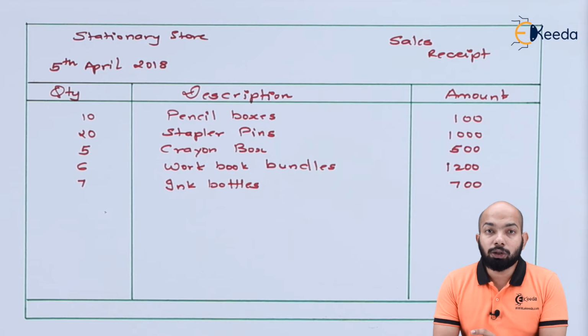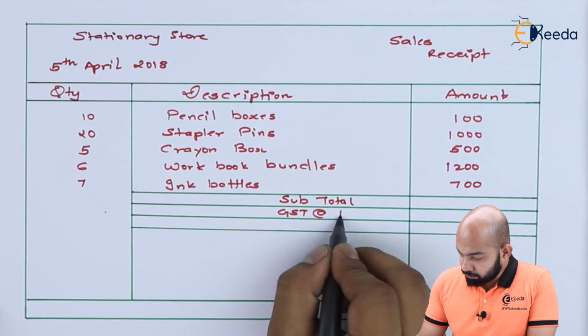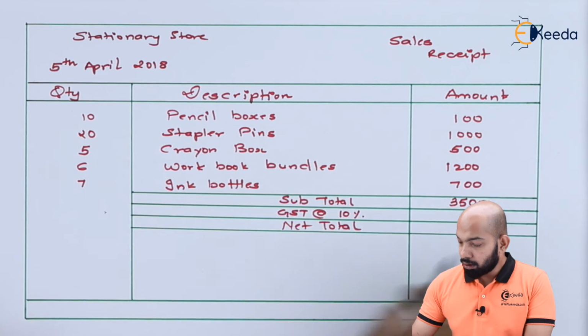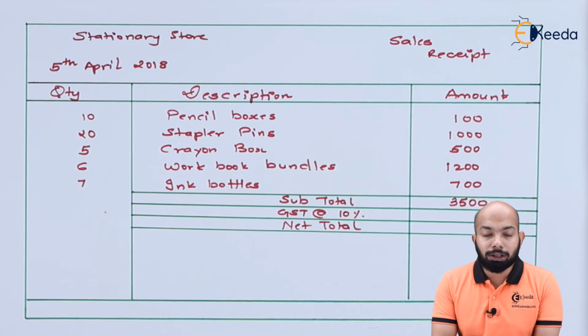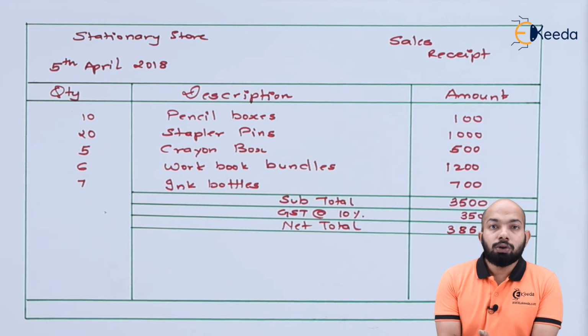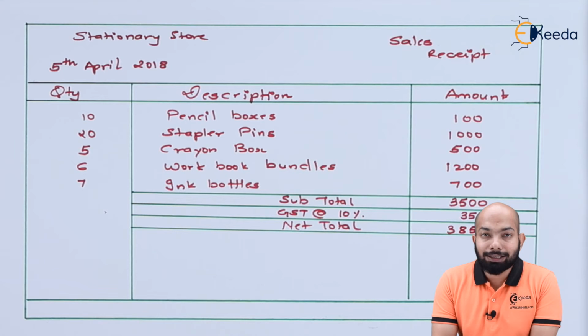Now we'll go ahead and make the total of it. So 3500 is the subtotal, that means the gross total here. We'll further record GST at the rate of 10% on 3500, that means 350 rupees. So the net total here is 3850, which is the total including the gross and the taxes added to it.